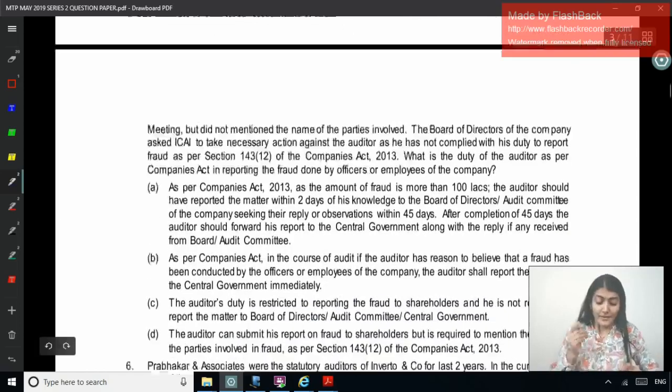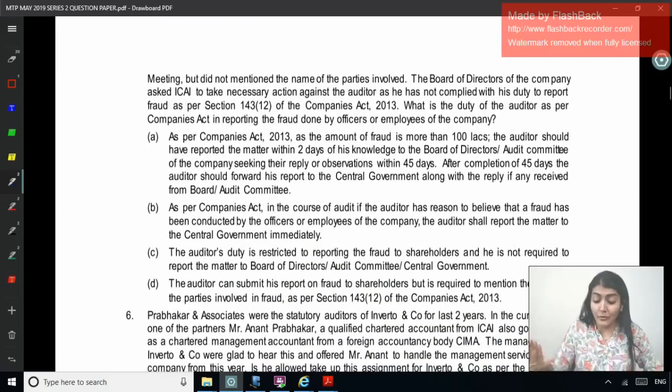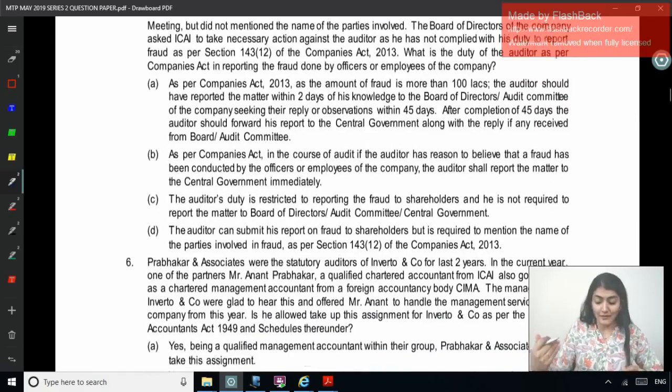Okay, right. As per the Companies Act, if the amount of fraud is more than 1 lakh, the auditor should have reported the matter within 2 days of his knowledge to BOD audit committee of the company, seeking their reply or observation within 45 days. After completion of 45 days, the auditor should forward his report to the central government along with the reply, if any, received from the board or the audit committee. Right. So the first one seems right, but let us read the others also.